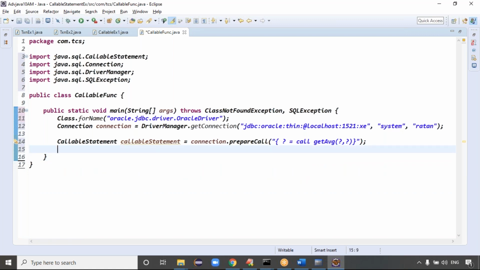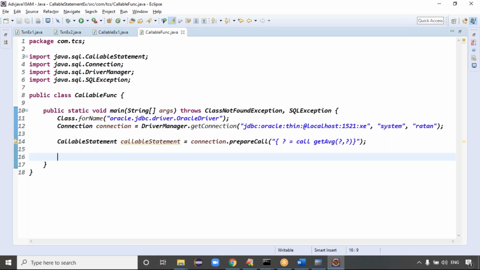Guys, first of all, we have to set the inputs, as the procedure is common. We have to set the inputs and register the output parameter. After registering the output parameter, execute the query. Once you execute the query, the output will be stored in the registered parameter.